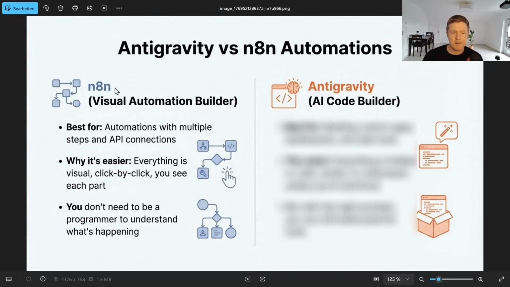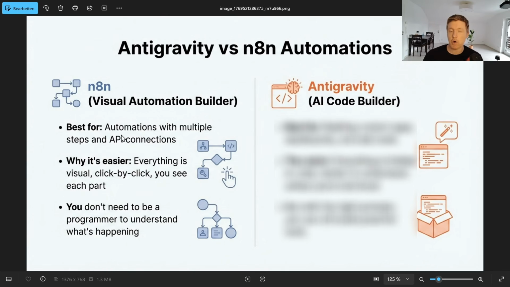What if instead of manually needing to connect every step, you just describe what you want in a few words and let the AI build everything for you? And that's exactly what we are going to do later in this video. But first, let me show you the framework that makes this possible. On one side, you got the N8N visual automation builder. On the other side, you've got the Antigravity AI code builder. Let's break down when to use what.